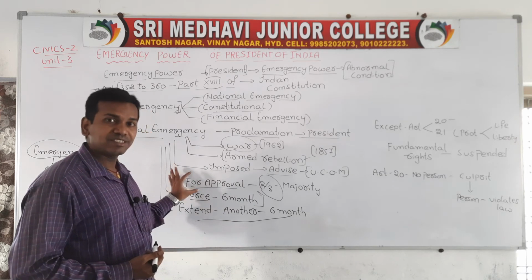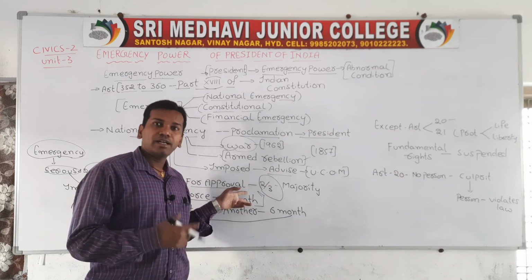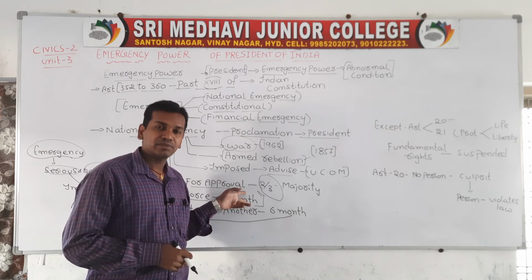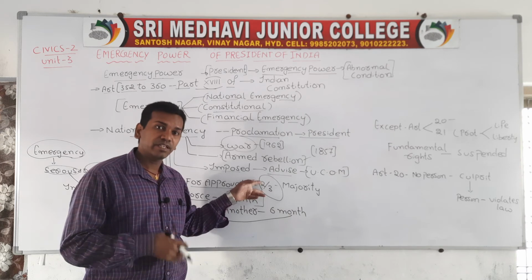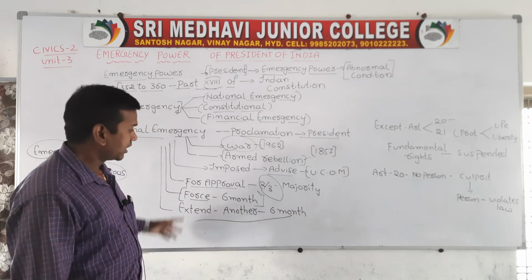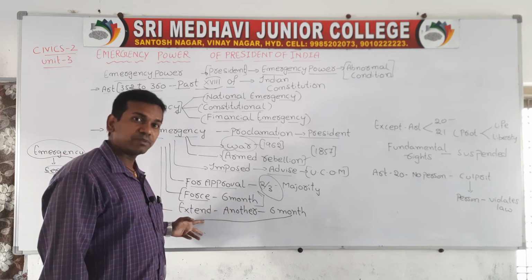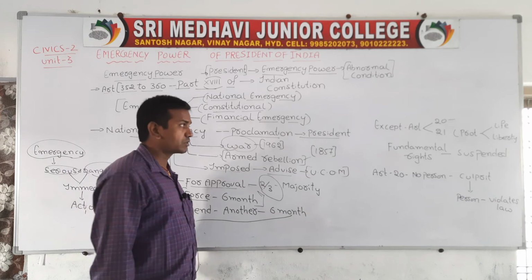First, the discussions will be carried out for the emergency. First the discussions will be done in Lok Sabha, and then in Rajya Sabha. 2/3 of the members should approve, and then the final declaration will be made by the president. An emergency can be imposed for a period of 6 months. If it is necessary, the emergency can be extended for the next 6 months also.